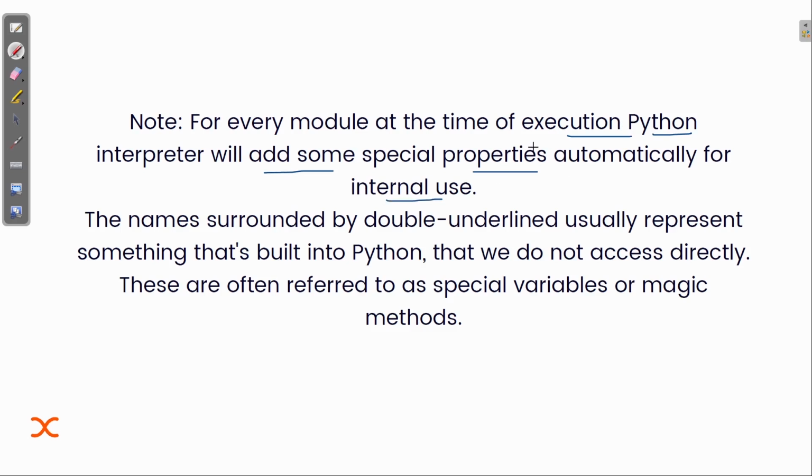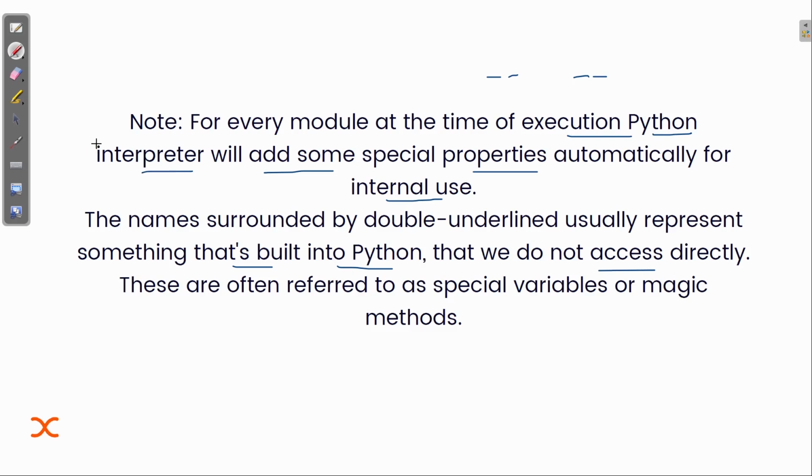You cannot use it externally or manually. The name is surrounded by double underscores. Double underscore usually represents something that's built into Python, that we cannot access directly. It is inside that dir list, and it is actually added by the interpreter.